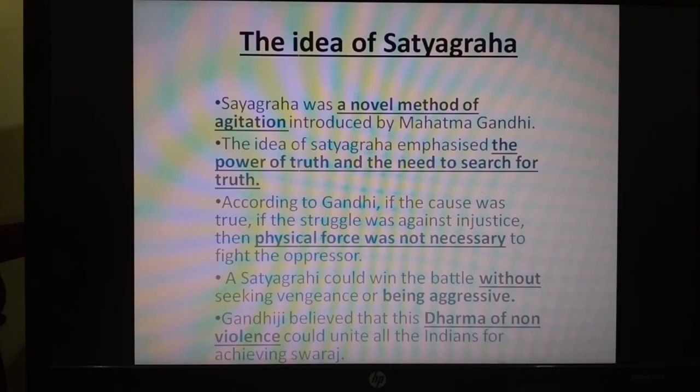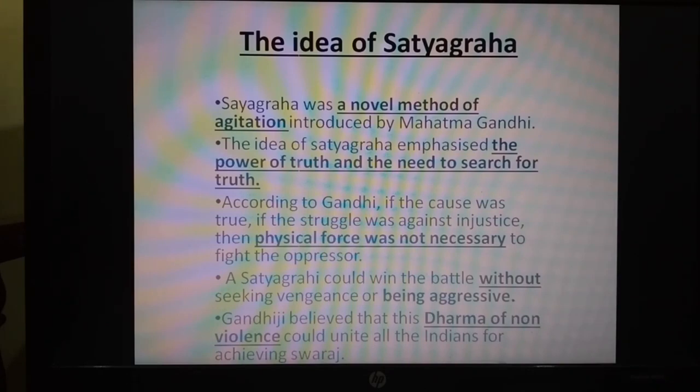The idea of Satyagraha. Explain the idea of Satyagraha according to Gandhiji. Satyagraha was a novel method of agitation introduced by Mahatma Gandhi. The idea of Satyagraha emphasized the power of truth and the need to search for truth. According to Gandhi, if the cause was true, if the struggle was against injustice, then physical force was not necessary to fight the oppressor.